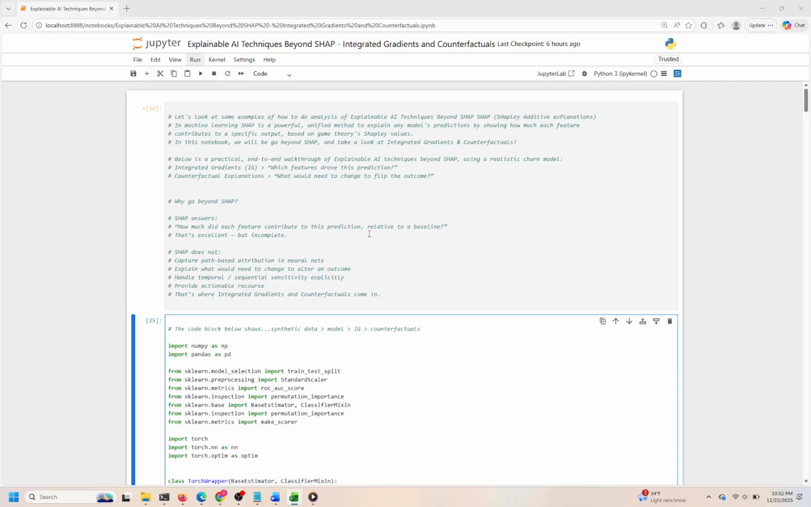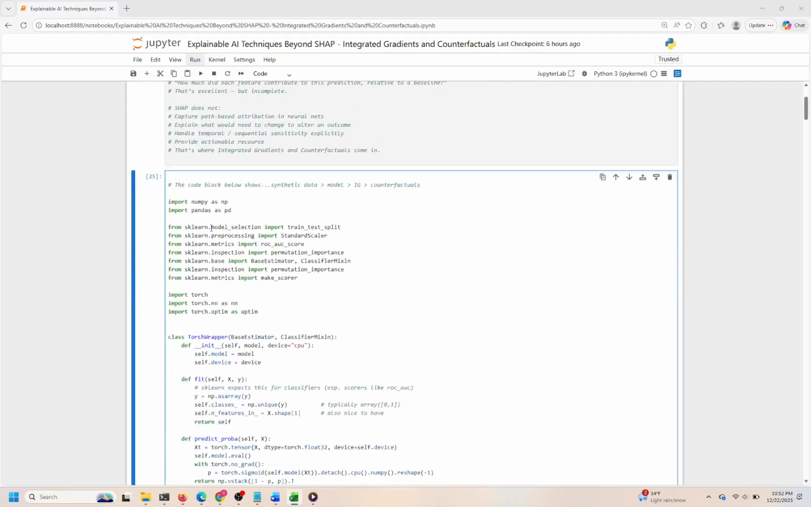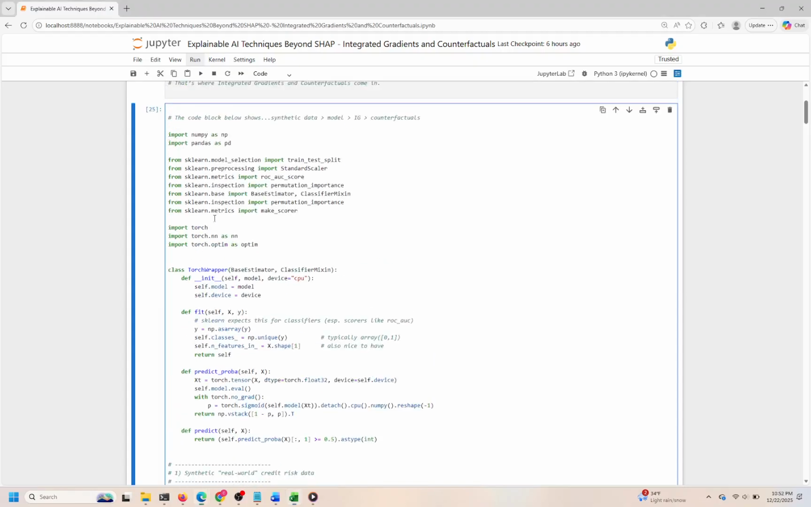We start by importing essential libraries for data manipulation, machine learning, and deep learning. These include NumPy and Pandas for data handling, scikit-learn for preprocessing and evaluation, and PyTorch for building and training neural networks. This setup is crucial as it provides the foundational tools needed to generate data, train models, and assess their performance efficiently.